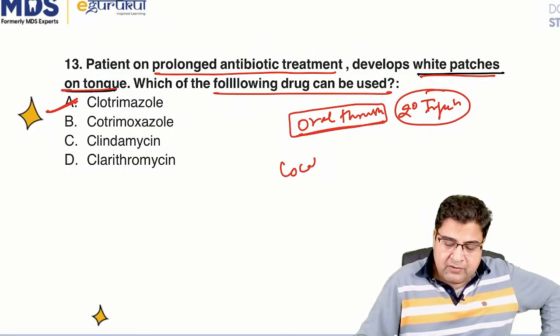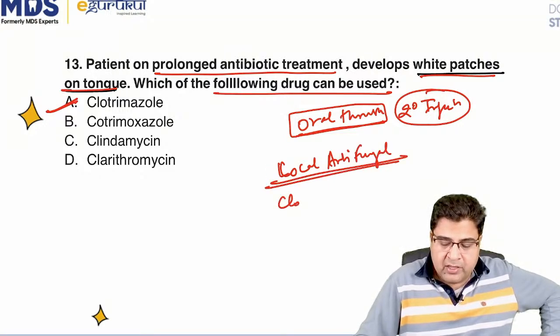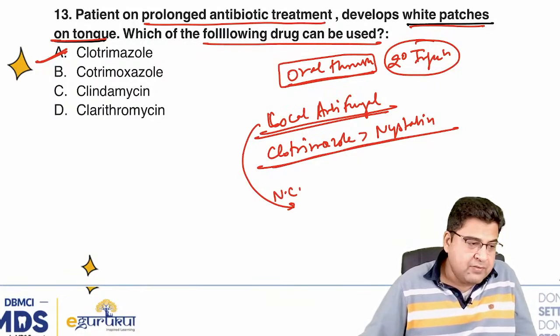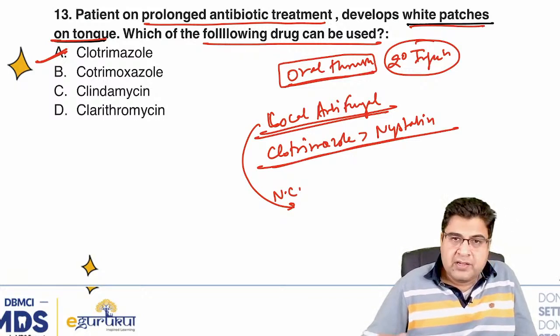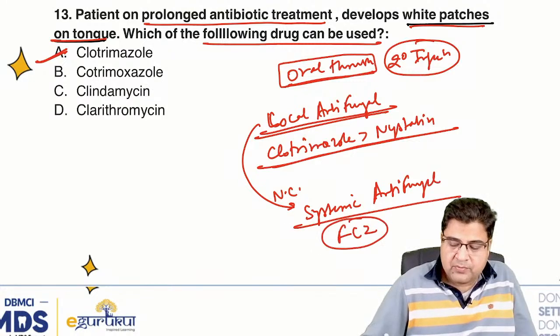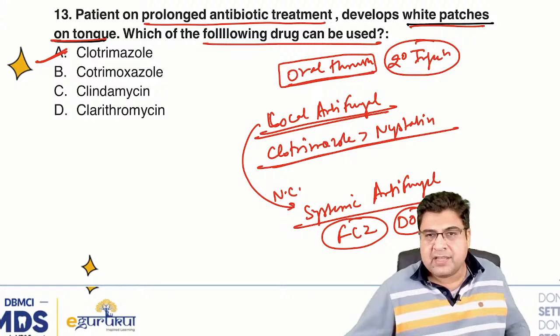And initially we start with a local antifungal drug, like we discussed in our class so many times. We start with clotrimazole. So clotrimazole or nystatin are the local antifungal drugs. Usually we start our treatment with a local antifungal drug like clotrimazole and nystatin. Now after giving this medicine, if the disease is not controlled, then we have to give the systemic antifungal drug, and the systemic antifungal drug is fluconazole. And fluconazole is overall considered as drug of choice.